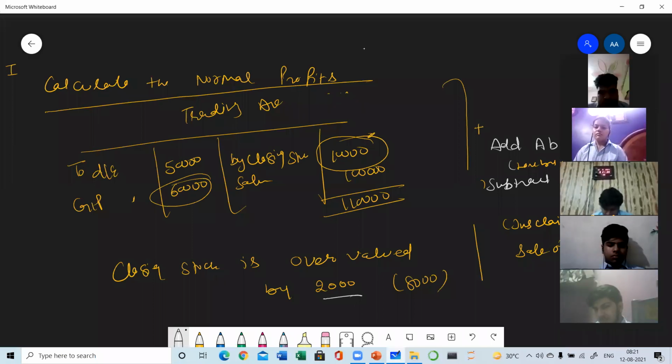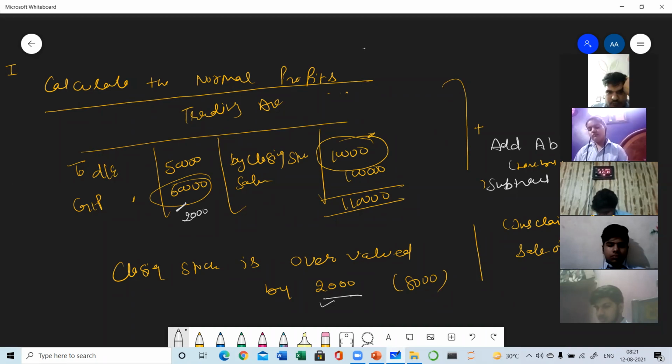Please tell me, with this overvaluation of closing stock, what will be the impact on profits? The profits will increase. Yes, these profits are inflated by 2,000. So it means we have to subtract. Whatever is there, you have to revert the effect. So it means out of 60,000, 2,000 should not be part of your profit.